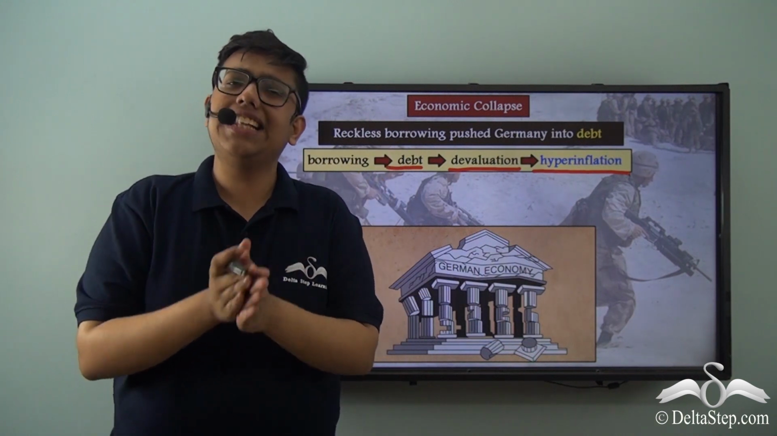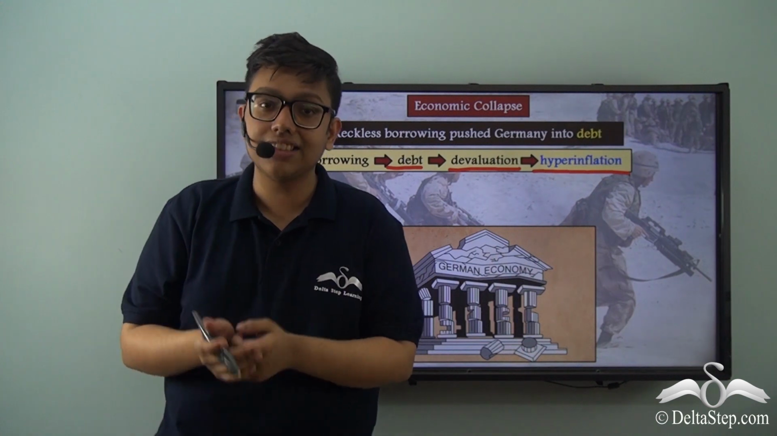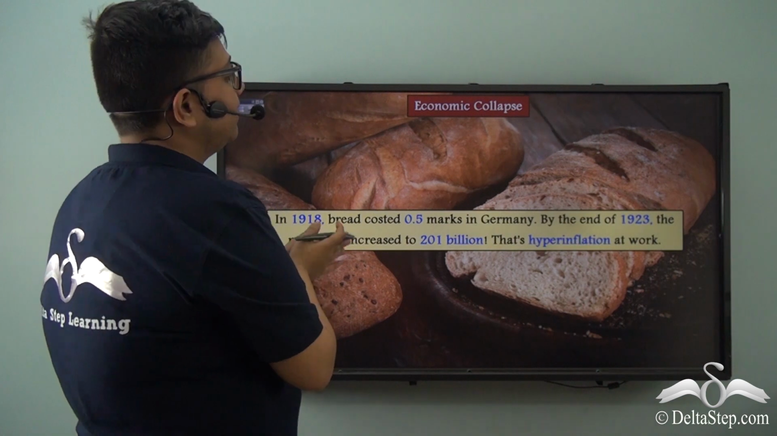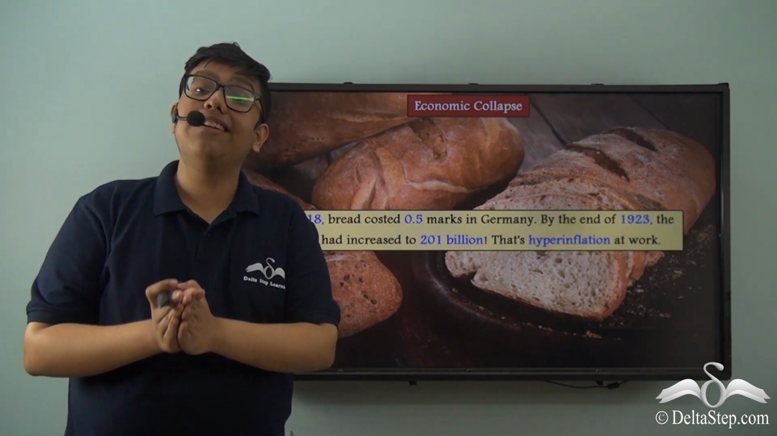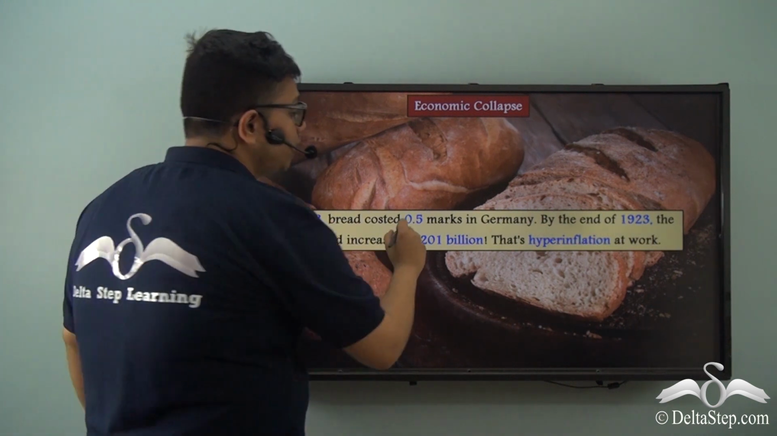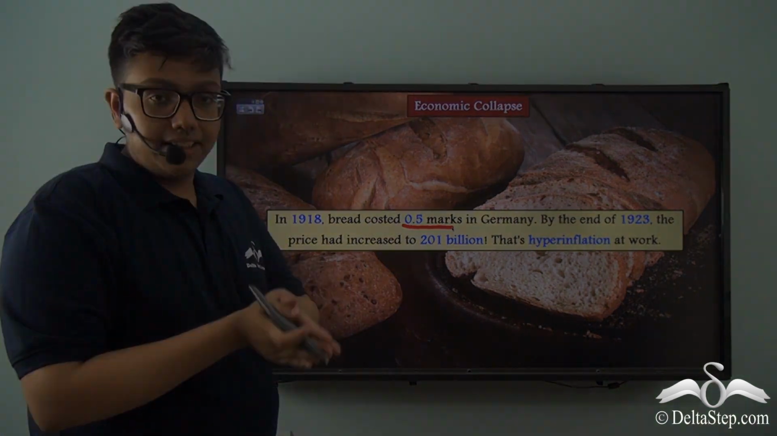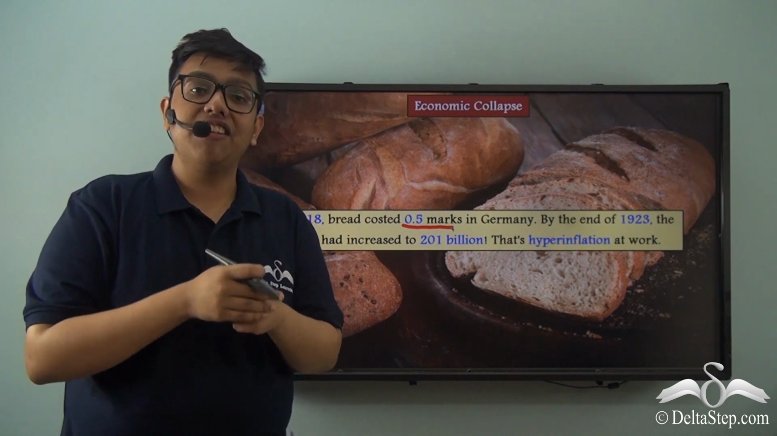Do you want to see an example of exactly how severe this hyperinflation was in interwar Germany? Let us take this case for example. In 1918, at the time of the end of the First World War, a loaf of bread cost 0.5 marks in Germany, marks being the German currency. So in the year 1918, bread was costing only 0.5 marks.